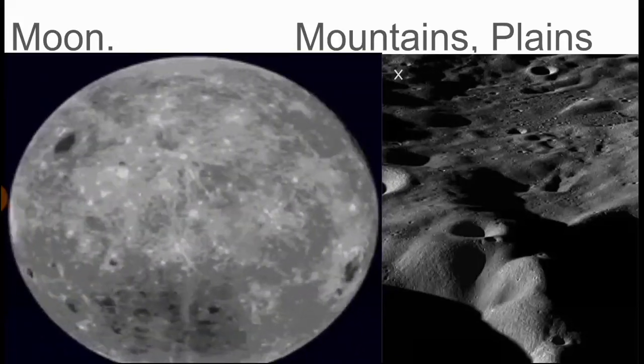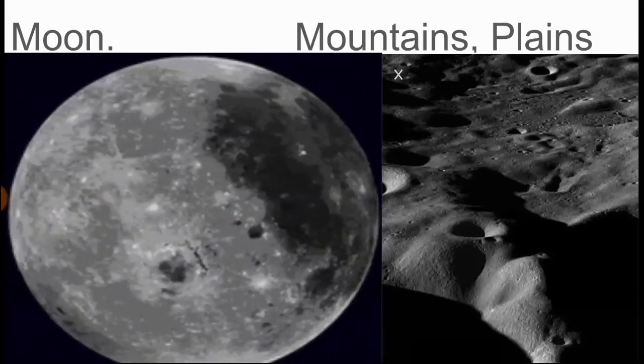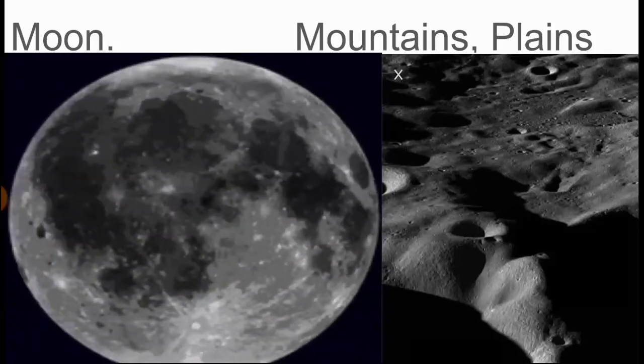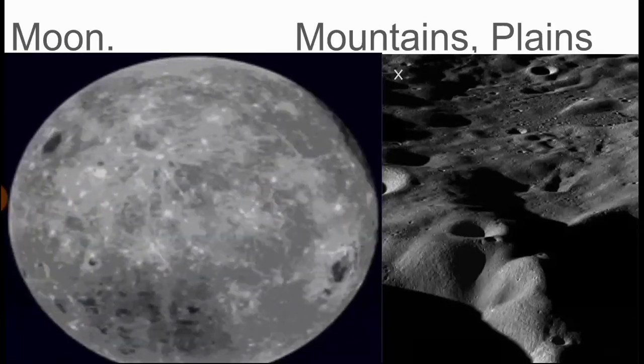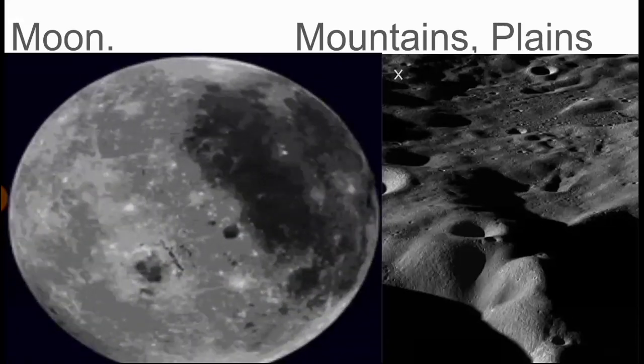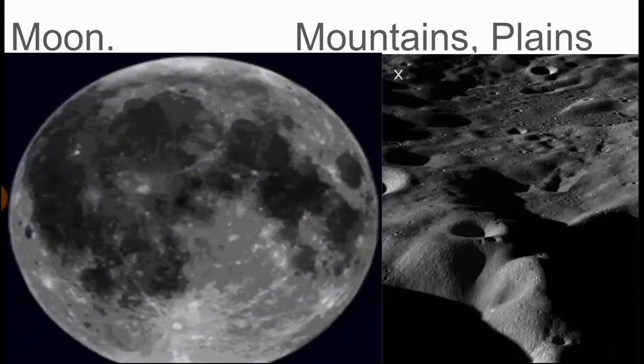The Moon takes 27 days to complete one rotation as well as one revolution. So it takes the same time to complete its rotation as well as its revolution. So it takes how many days? 27 days. Now another important thing about the Moon is that it does not have air or water, but it has